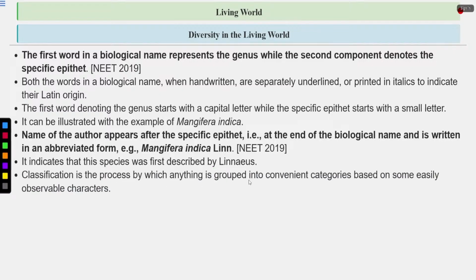Classification is a process by which anything is grouped into convenient categories based on some easily observable characteristics. Now let's talk about classification. We cannot study each and every organism present on the earth. That's why we need to classify them into various groups. They are classified into different categories based on the similarities or the common characters. So what is classification? Grouping of organisms based on common or shared characteristics. Now the scientific term for these categories is taxa.